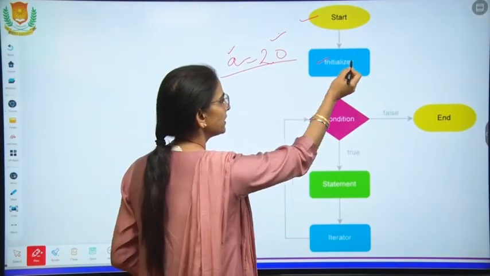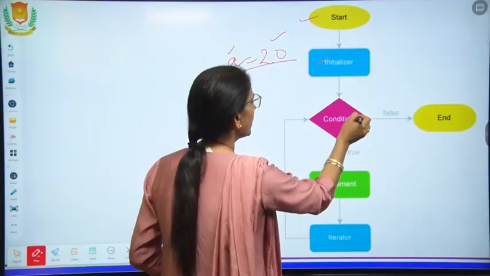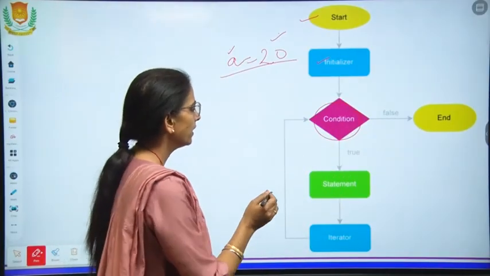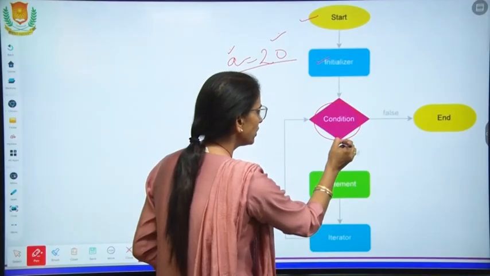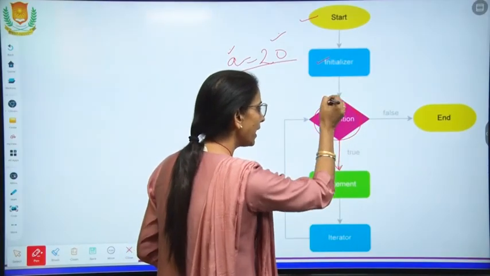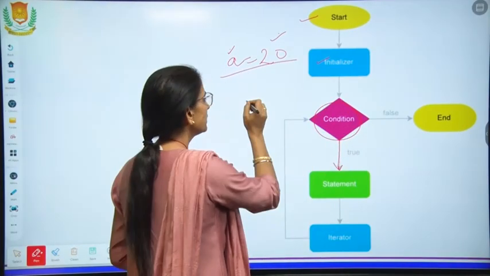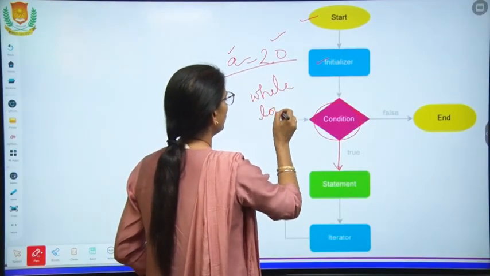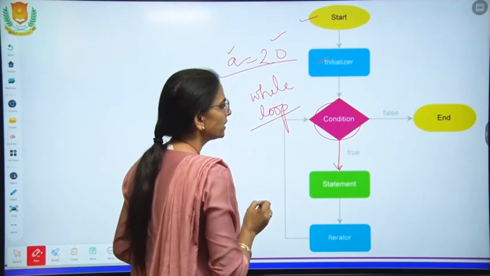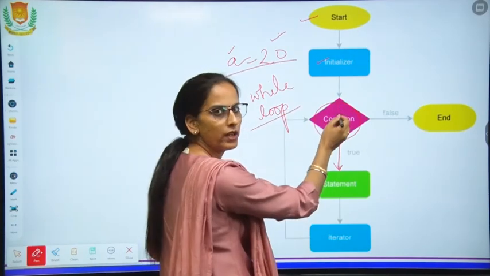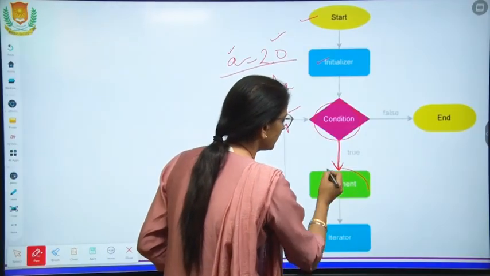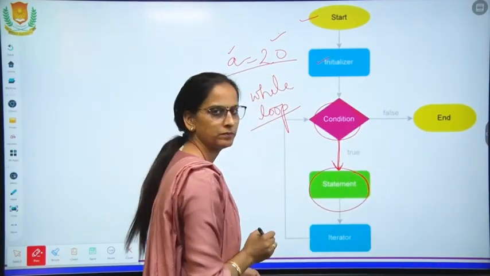So, initialization will be done. Now, here you will give the condition. Then, if the condition is true, then it will enter the loop. This is the example of a while loop. So, in the while loop, only if the condition is true will it enter the loop and this statement will be printed.